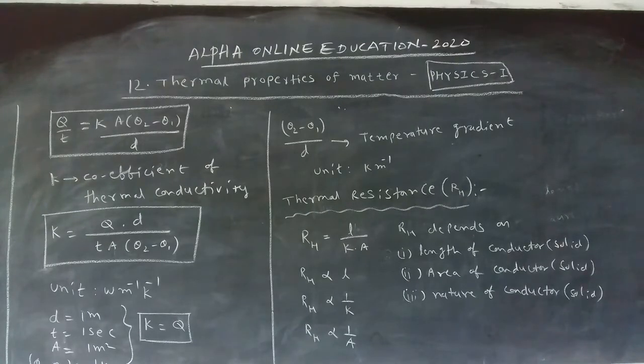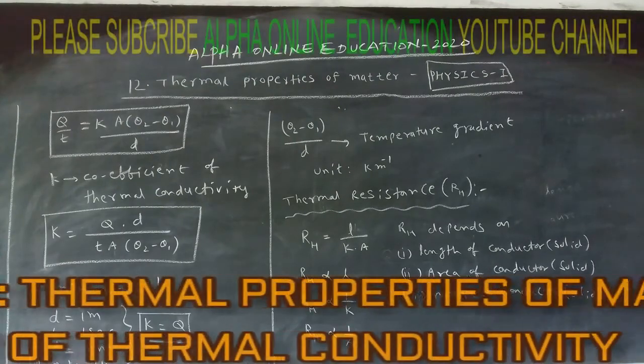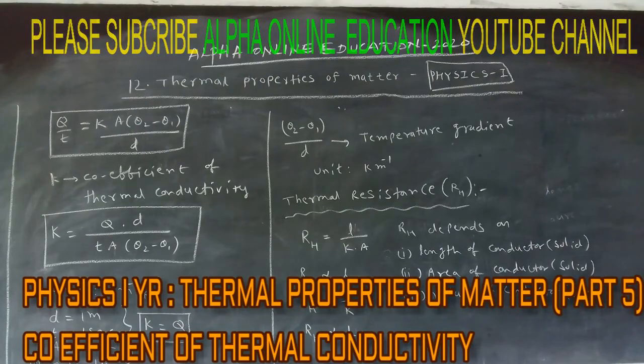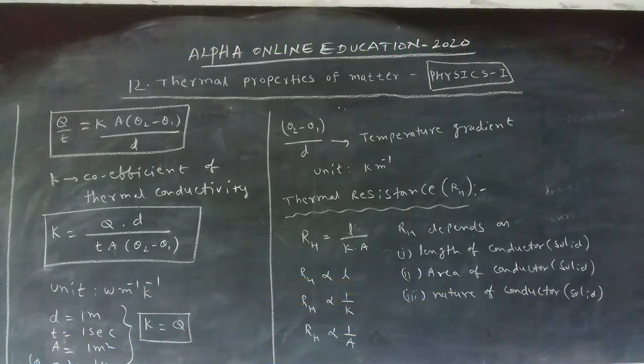Thermal resistance is also important, and based on this we get the formula R_H equals L by K into A. The thermal resistance is also taken in another form: R_H equals the temperature difference divided by Q by T. These are the important topics that come under the coefficient of thermal conductivity.